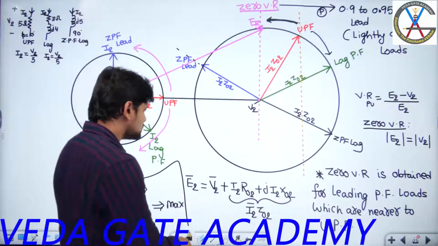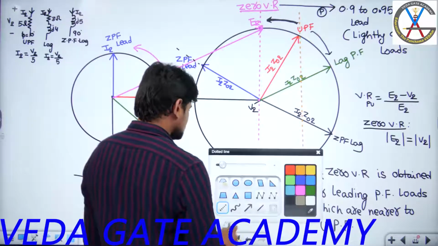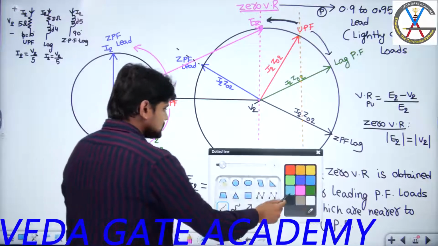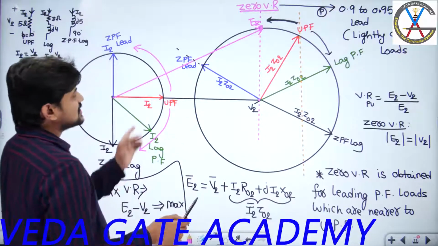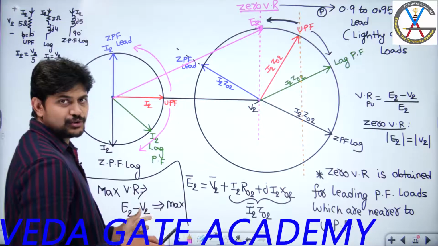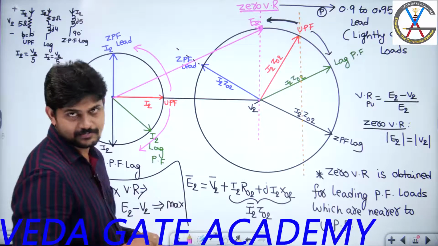It is very simple. Let us focus on this. Let me use the same color here as well as over here. Now, suppose the horizontal projection of the E2 minus V2 difference is maximum, then I will get maximum voltage regulation. Yes or no?